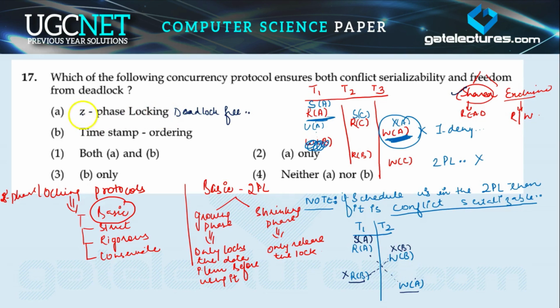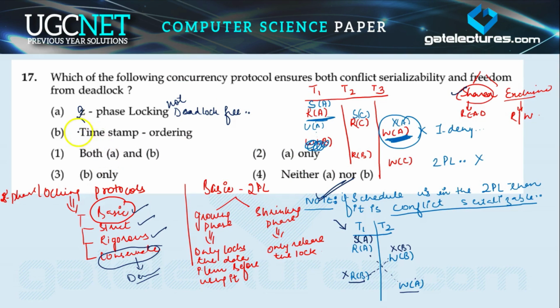We can say that this 2 phase locking protocol is not deadlock free. Basic 2 phase locking protocol is also not deadlock free, strict भी नहीं है, rigorous भी नहीं है, but conservative है, जो कि deadlock free schedule हमें दे देता है. But this type of protocol is not practically in use, that's why we are not considering this case. ठीक है. So we can say that it ensures conflict serializability. 2 phase locking protocol ensures serializability, but it is not deadlock free. You can see this example.